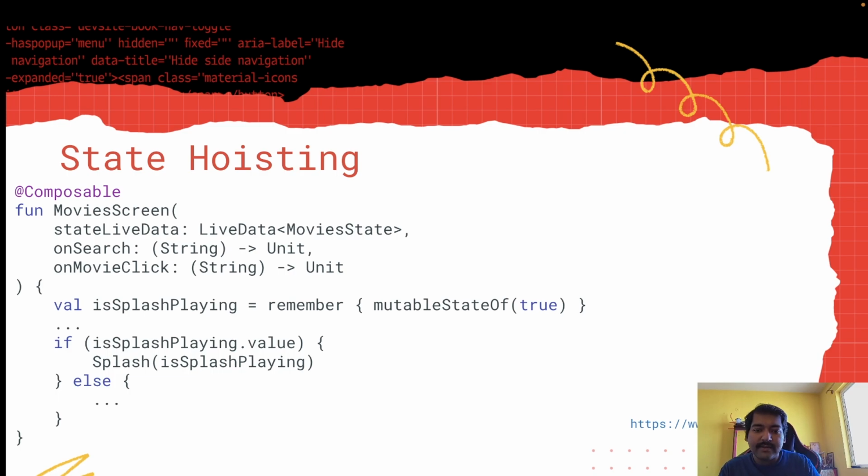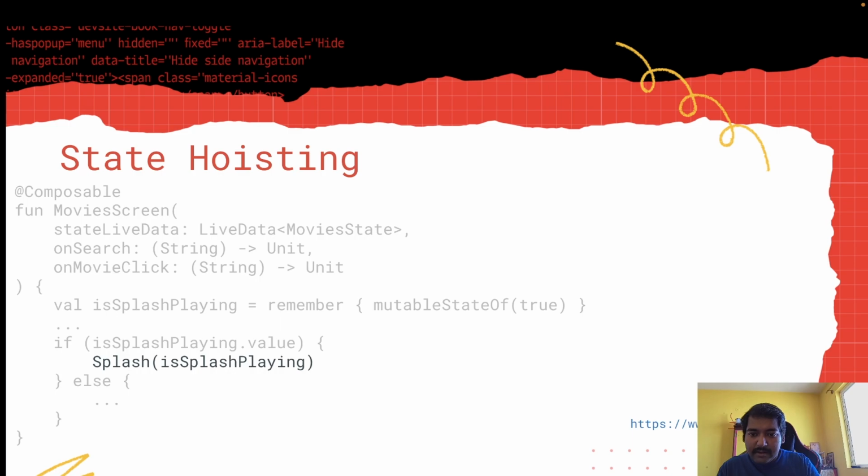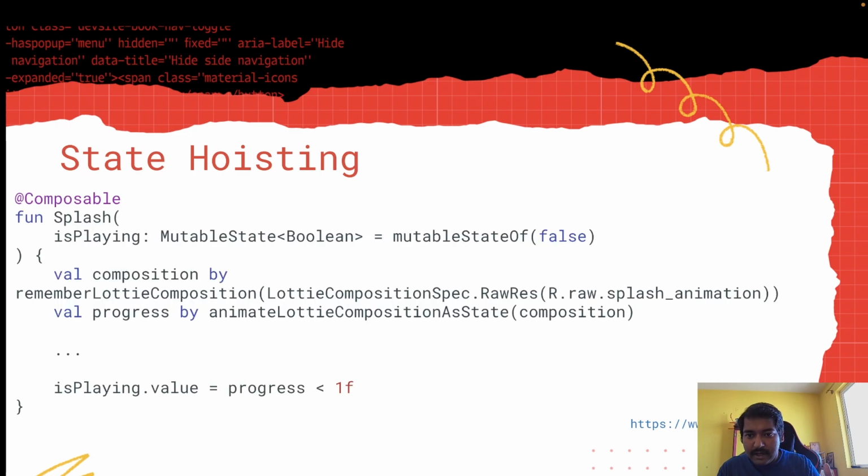Similarly, here you can see that I am creating a state for isSplashPlaying, right? And I am passing that state to the splash screen. So as the view model is hoisting the state for the movie screen, the movie screen is hoisting the state for isSplashPlaying. And here in the splash I am basically observing that state, and I am also updating it.